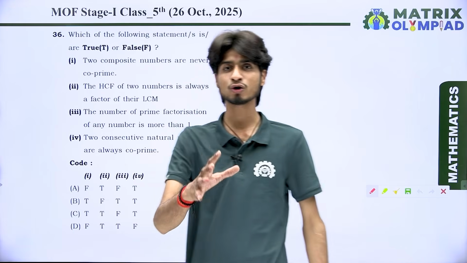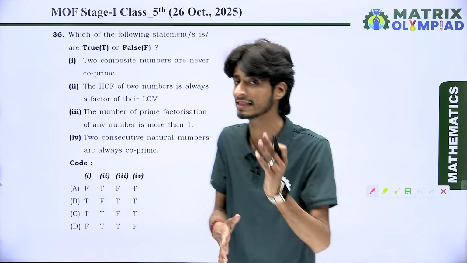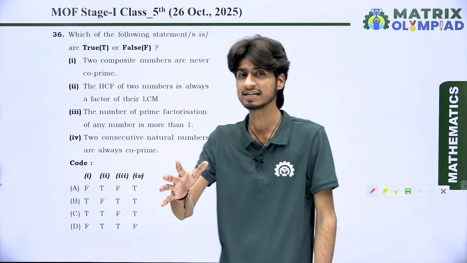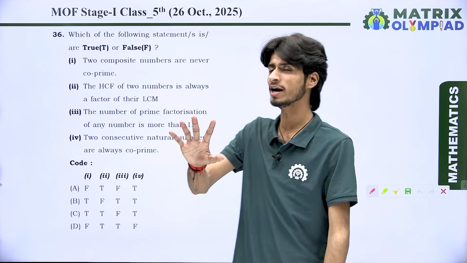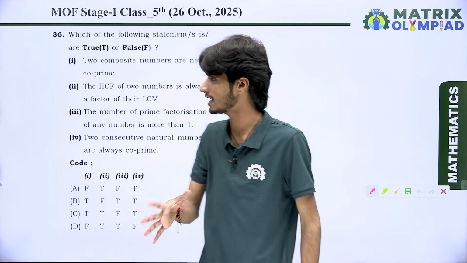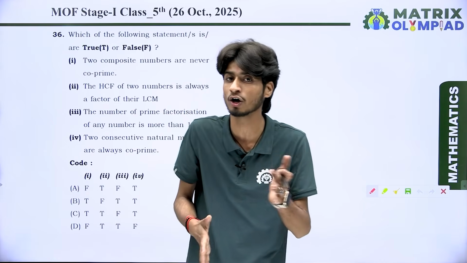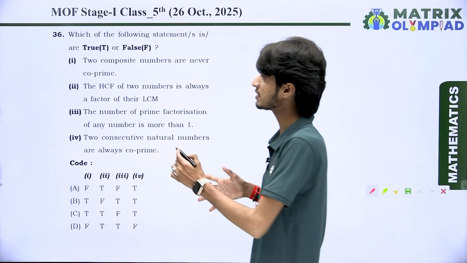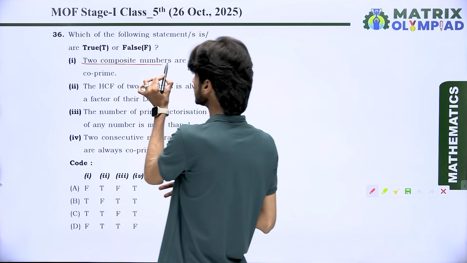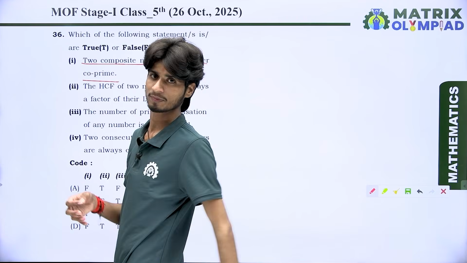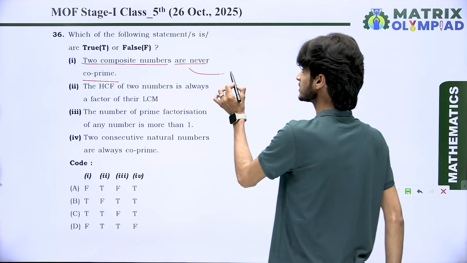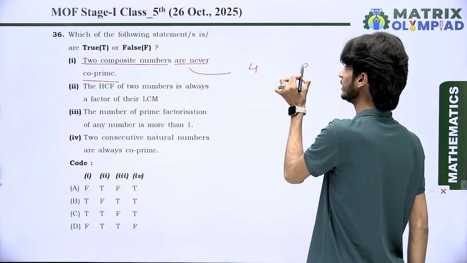So next we have question number 36, which you face in the examination, dear students, and it depends on true and false statements. It means we have 4 different statements and we want to classify which is correct or not. So first of all, the first statement is that composite numbers are never co-prime. Let's take two composite numbers, 4 and 9.